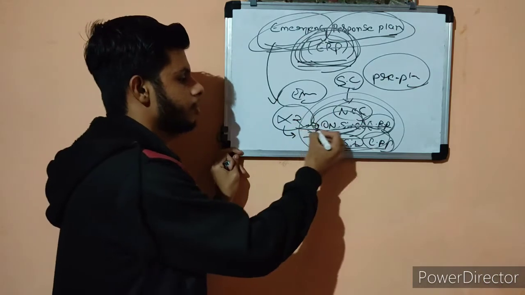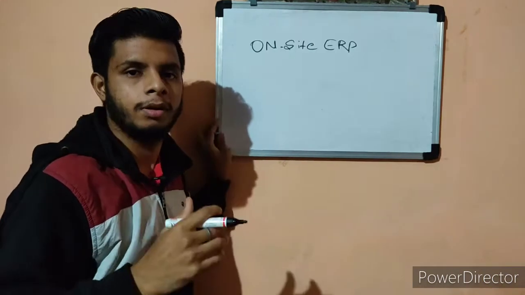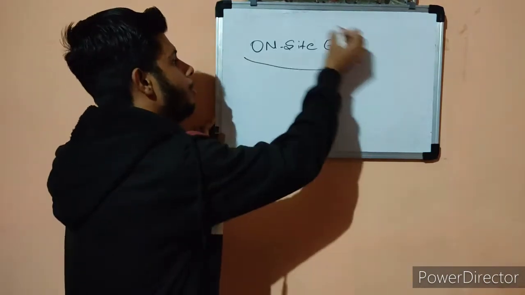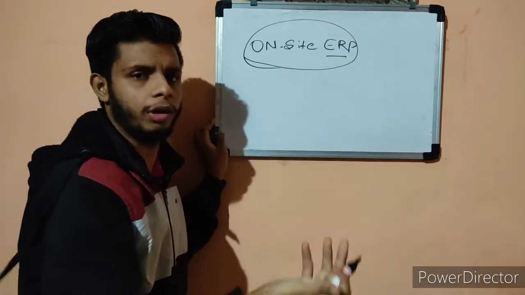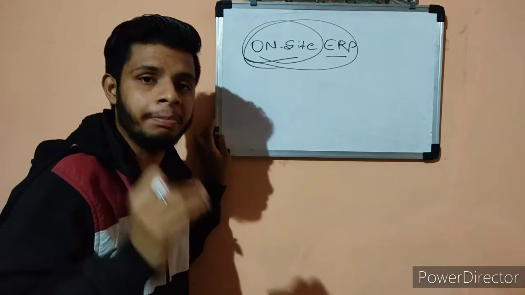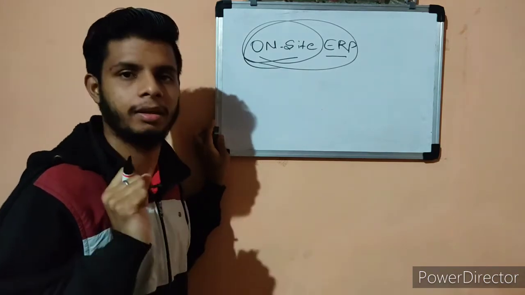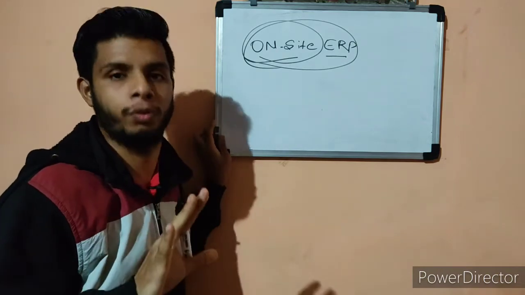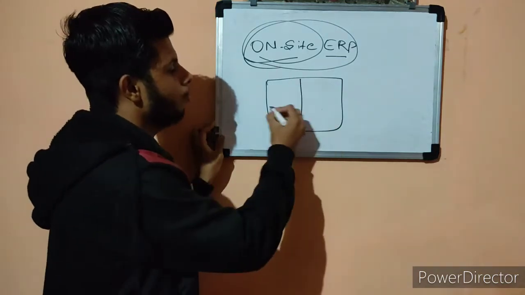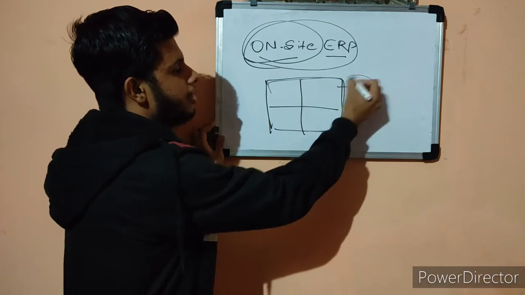Let's discuss first of all the on-site emergency response plan, or on-site ERP. We already understood what ERP means, so first understand the meaning of on-site. On-site means something happens in your company, in your organization, and it is confined to your organization only. For example, this is your company area, divided into four sections. This is your full company, company number XYZ, consider it anything.